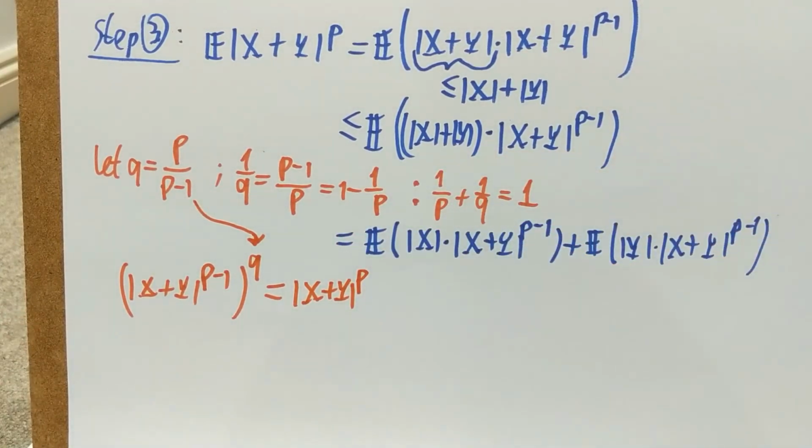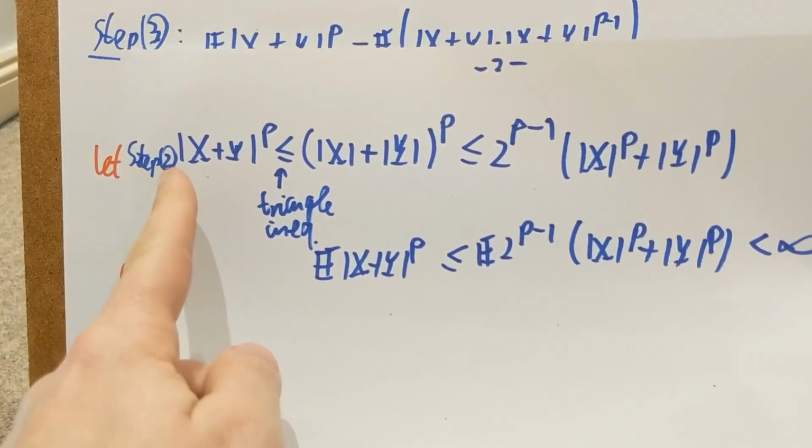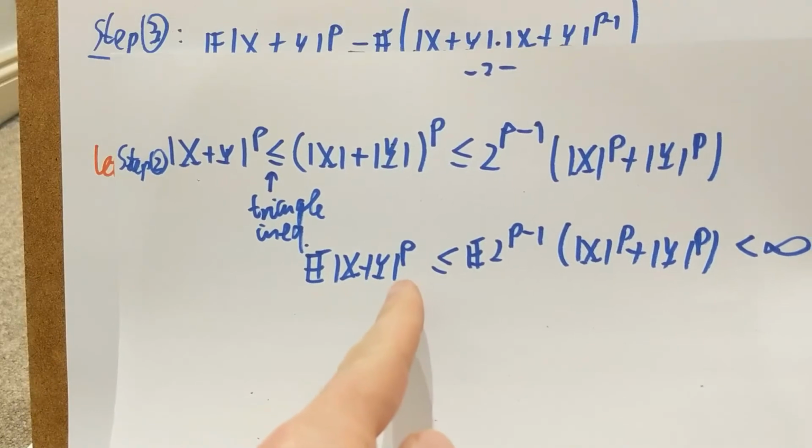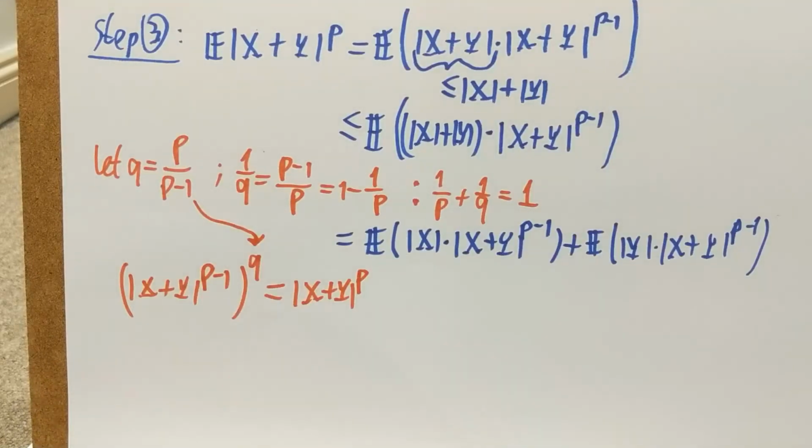So when I apply Hölder's inequality, out of this x plus y to the p minus 1 term will come x plus y to the p. However, the only way I can apply Hölder's inequality is that I have a finite mean of this thing, and this is exactly where step 2 comes into play. The expectation of x plus y to the p power is finite, so Hölder's inequality is justified, and I can apply Hölder's.